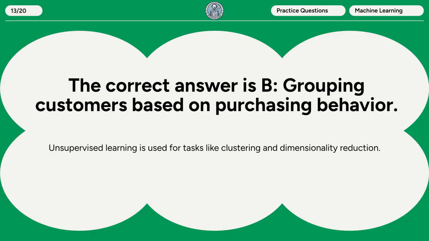The correct answer is B. Grouping customers based on purchasing behavior. Unsupervised learning is used for tasks like clustering and dimensionality reduction.